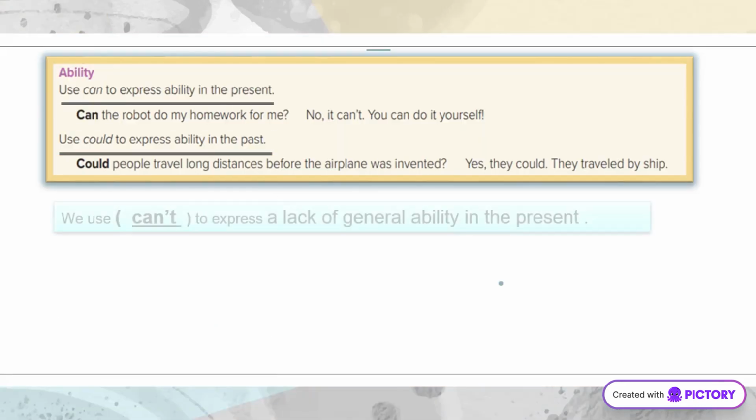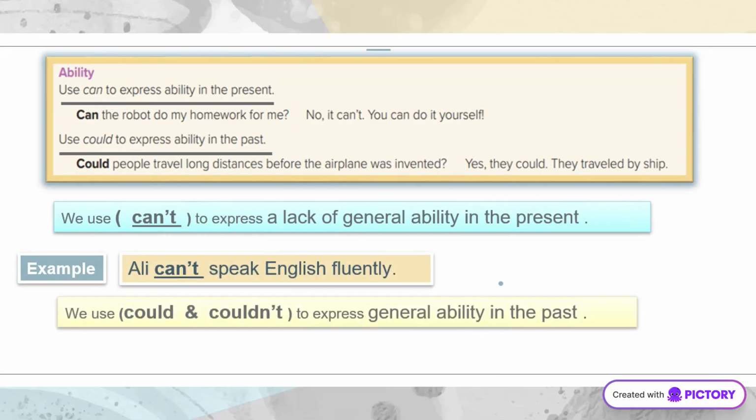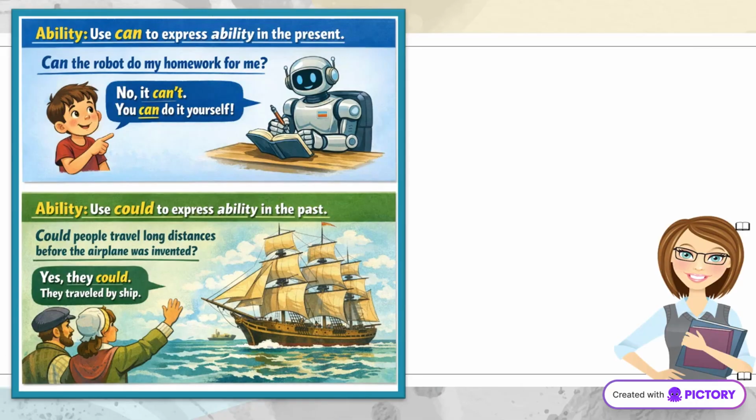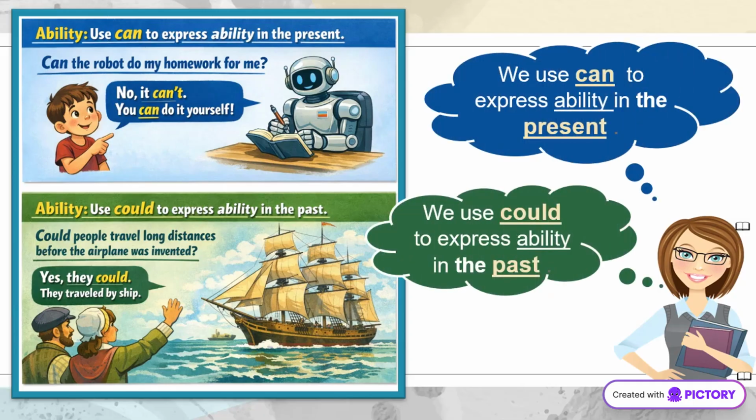Can and could are used to express ability. Can is for present abilities, while could refers to past abilities. We use can for present abilities and could for past abilities. This distinction helps in expressing capabilities accurately.